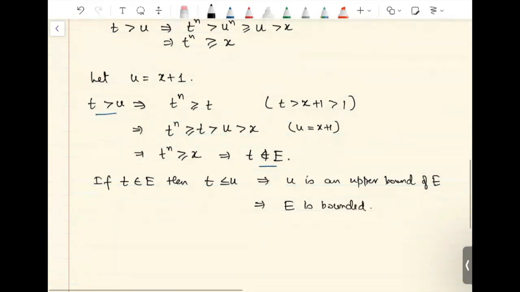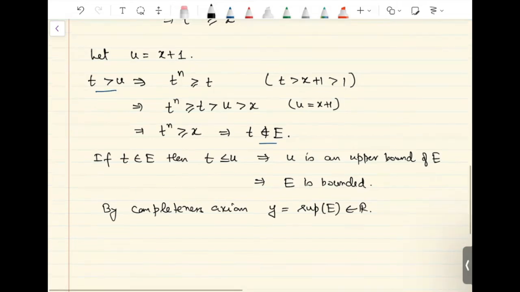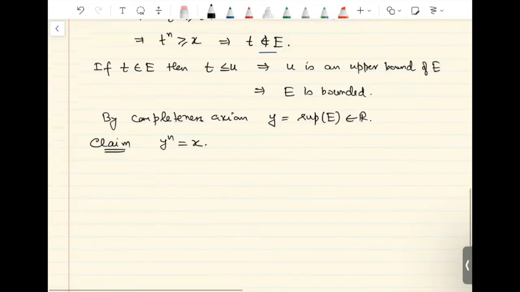We have already shown that E is non-empty. So by the completeness axiom, the supremum of E is going to be a real number, and we are assuming that that particular real number is being denoted by y. Next, our claim is that this y is going to satisfy the equation y raised to n equals x. So as I said earlier, we will divide this proof into two parts.